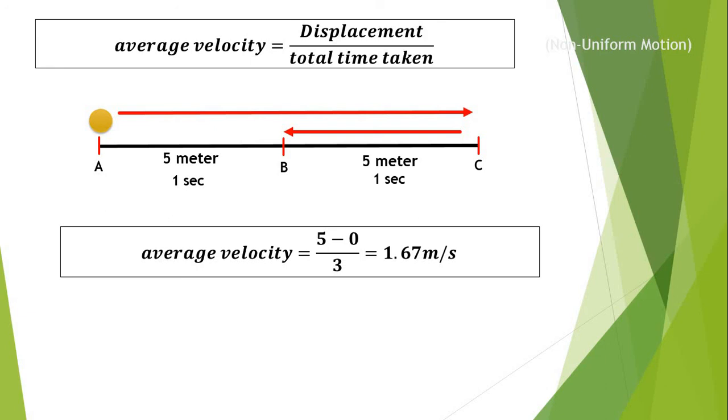The time taken by the object is 1 second for A to B, 1 second for B to C, and 1 second for C to B. So a total of 3 seconds are taken when the object is going from A to C and C to B. So I got the average velocity, that is 1.67 meter per second.